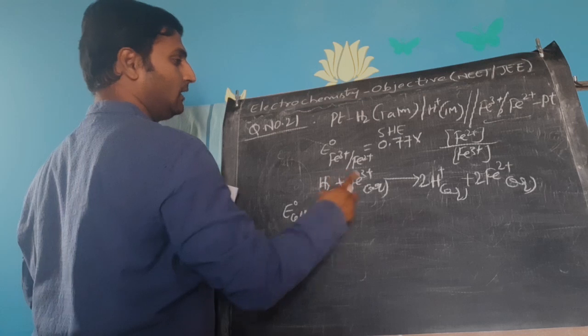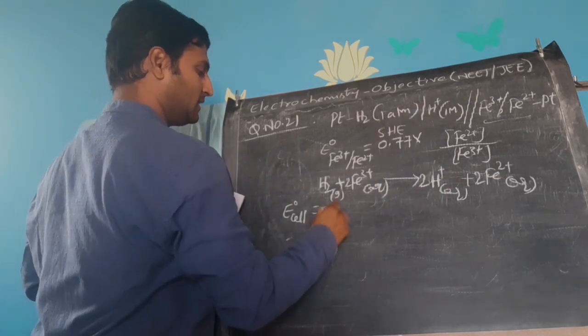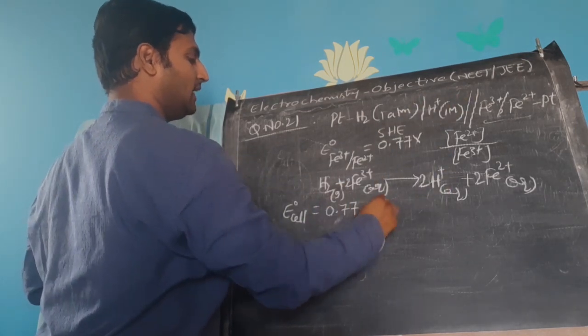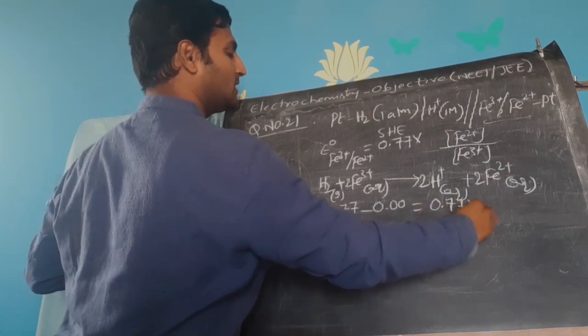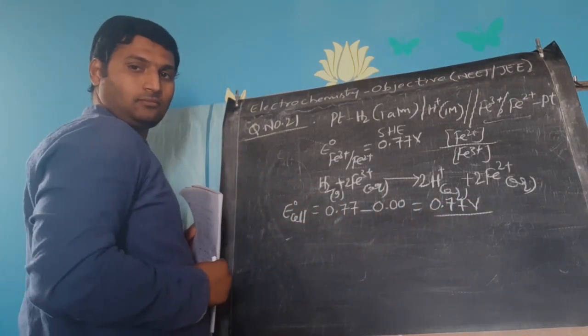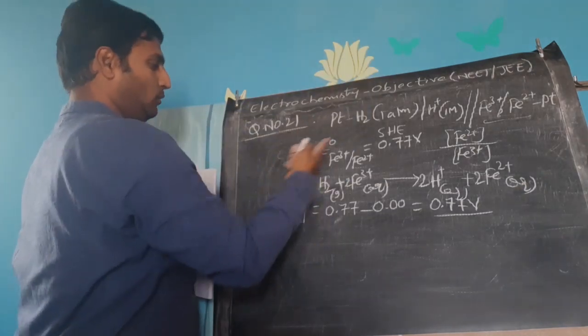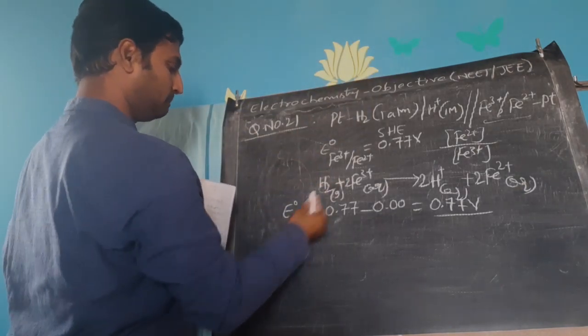Now if I calculate E naught cell, E naught cathode is 0.77 minus E naught anode, which is 0. So E naught cell will also be 0.77 volts. Right. Now put it in the equation.